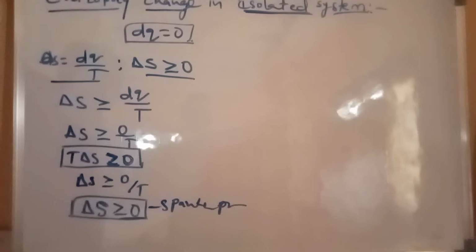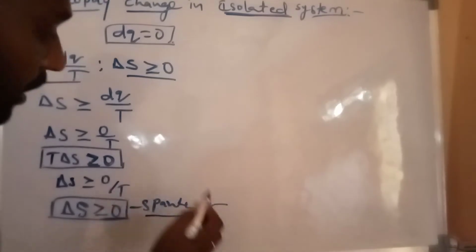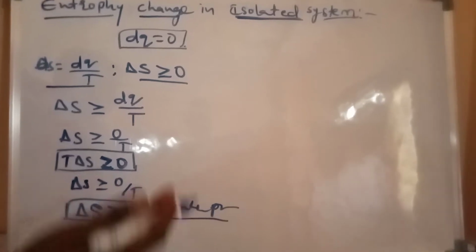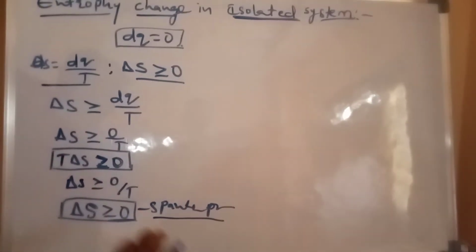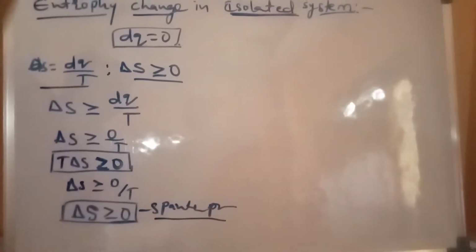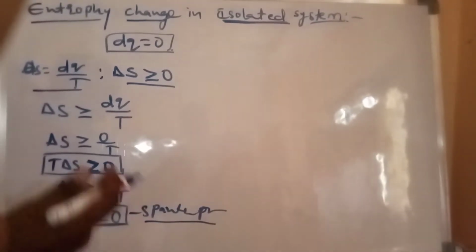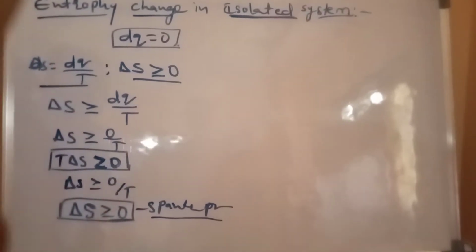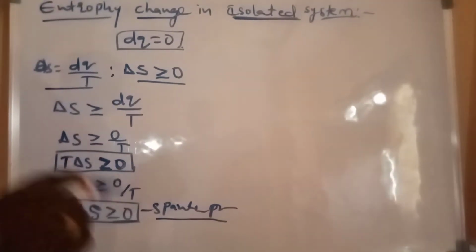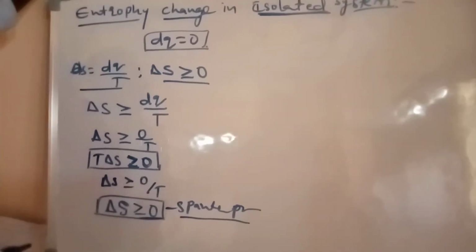What about spontaneity? If the process goes on without any external forces, we can call it a spontaneous process. A simple example: gases transfer from high pressure to low pressure. There is no force here. And water falls from upward to downward; there is no need of any external force. If the water were to go from downward to upward, we would need an external force. If gas were to transfer from low pressure to high pressure, we would need an external force. Spontaneous process means there are no external forces.